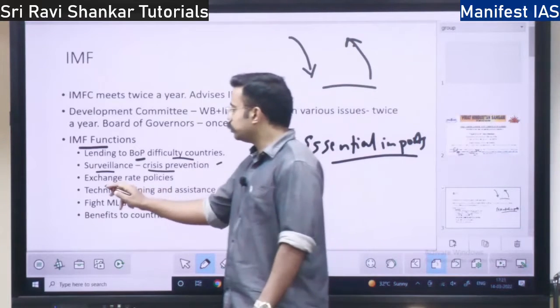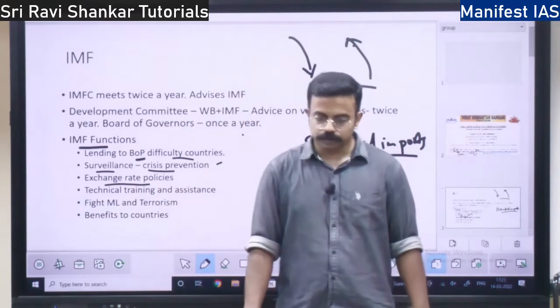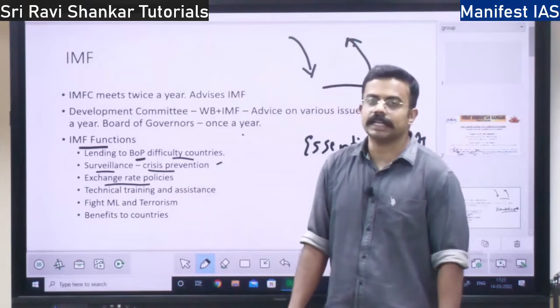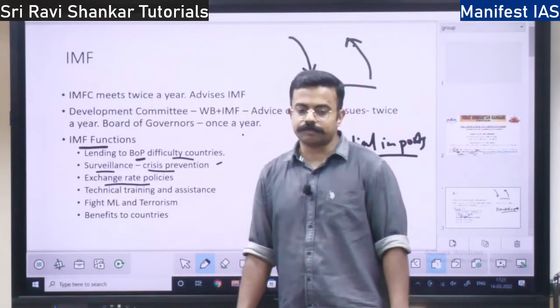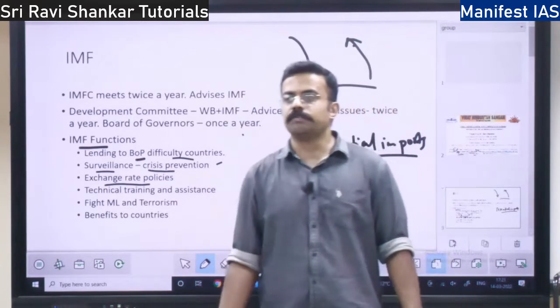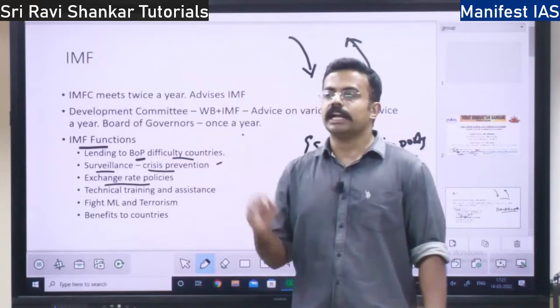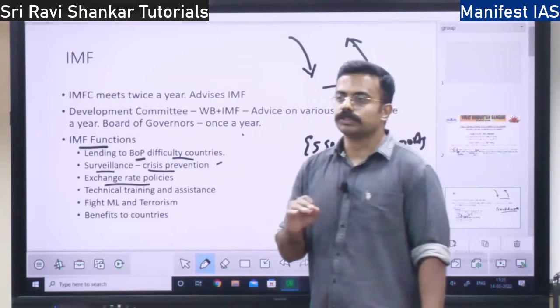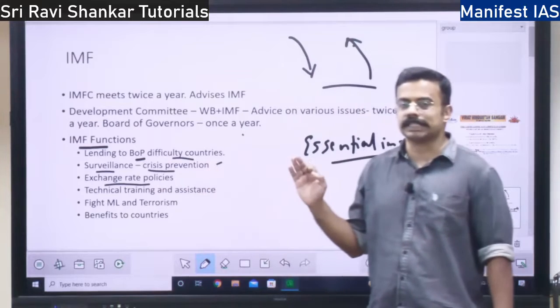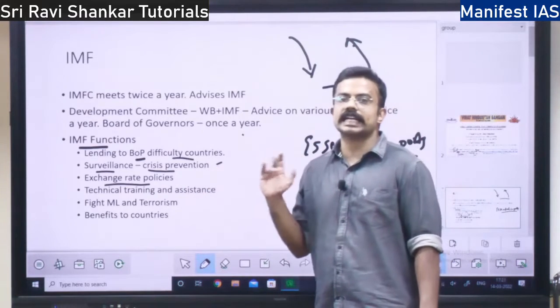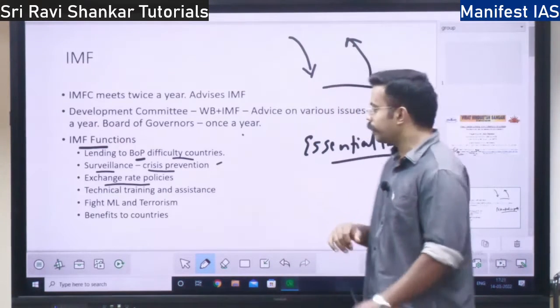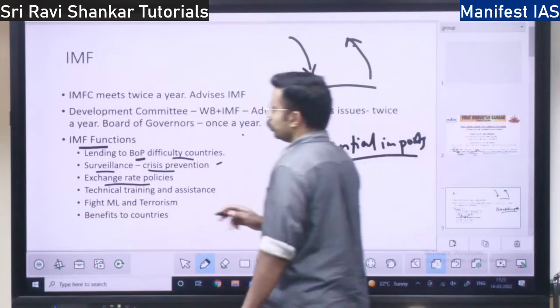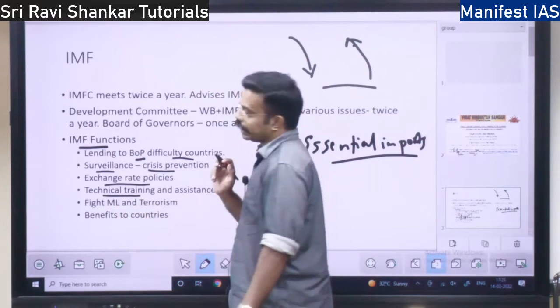Then it is also working towards exchange rate stability, exchange rate policies. If the country's exchange rate suddenly falls or suddenly appreciates, it will be problematic. So IMF gives policy prescription to maintain exchange rate stability. It is also one of the functions. Next, it also gives technical training.